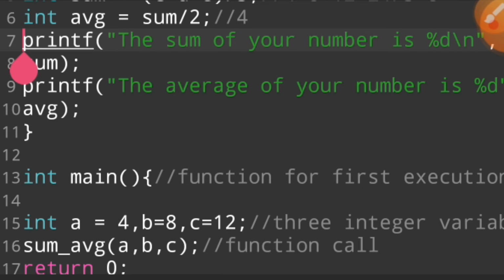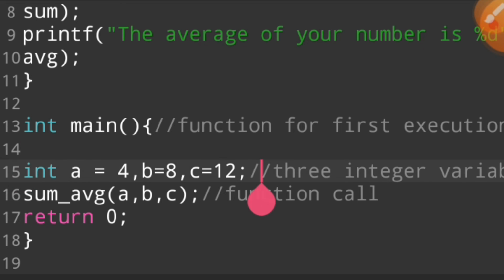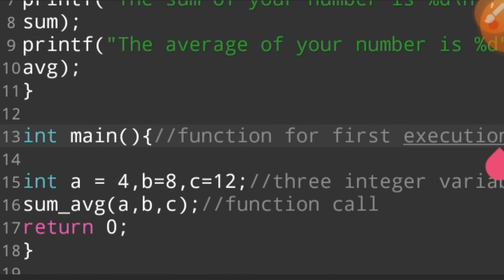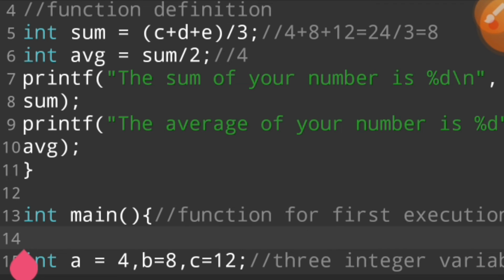Then we go to the integer main, and we declare variables sum, average, a, b, and c. The value of a is 4, the value of b is 8, the value of c is 16, and then we pass these values to my function definition, the indirect function prototype.